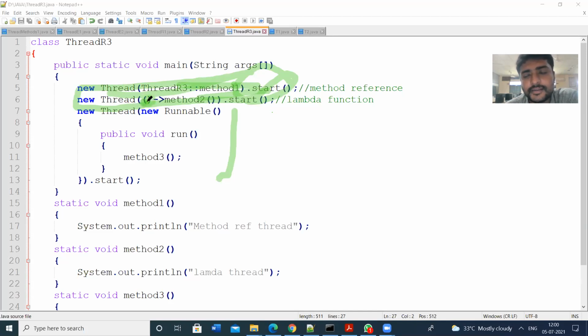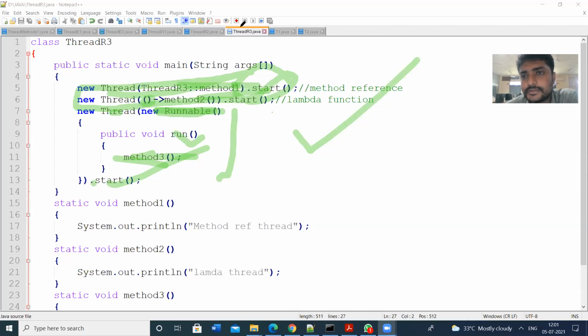Here this is the lambda operator, method name dot start. Next, new Runnable, where we have said that this is the anonymous class, and in that we have to invoke the method dot start. So in these three ways we can implement the threads with the runnable interface.